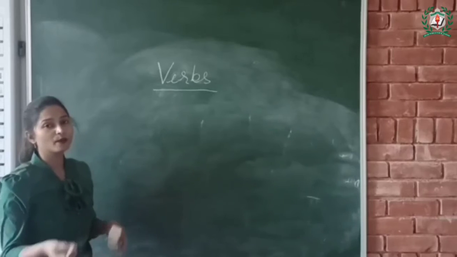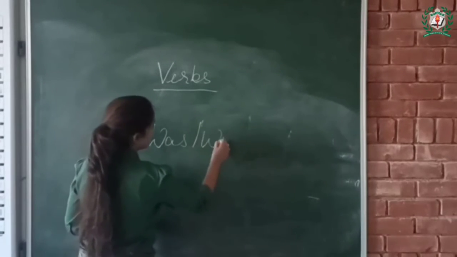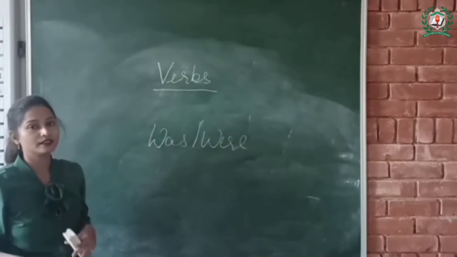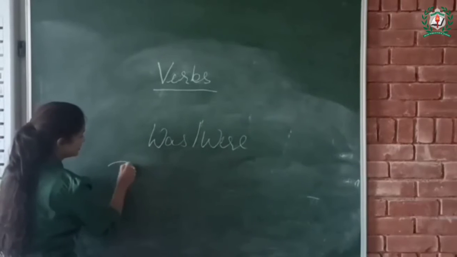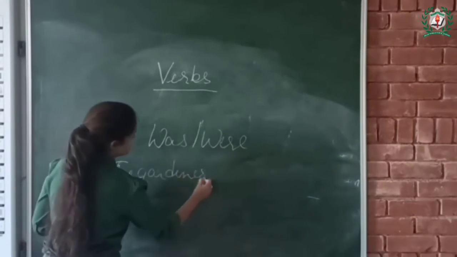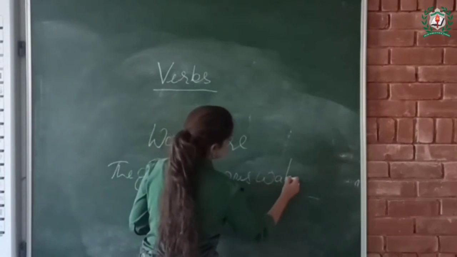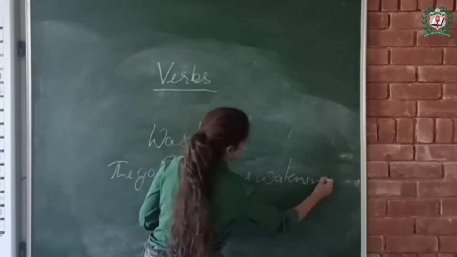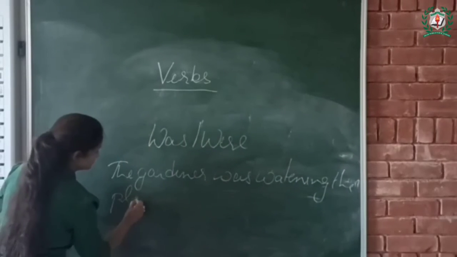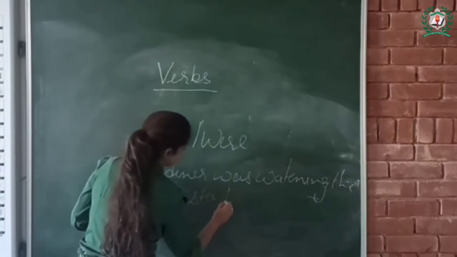Let's see how the helping verbs was, were are used to form past continuous tense. For example, the gardener was watering the plants yesterday evening.